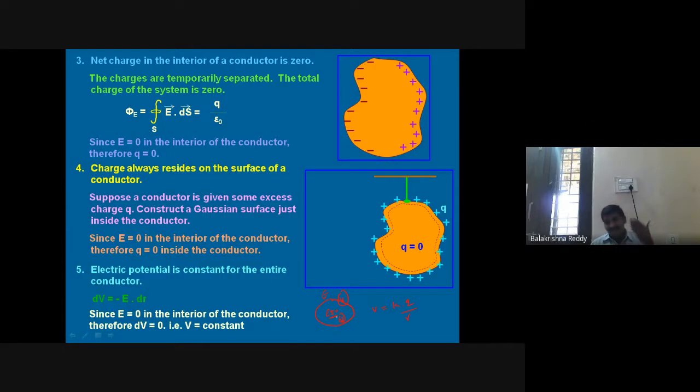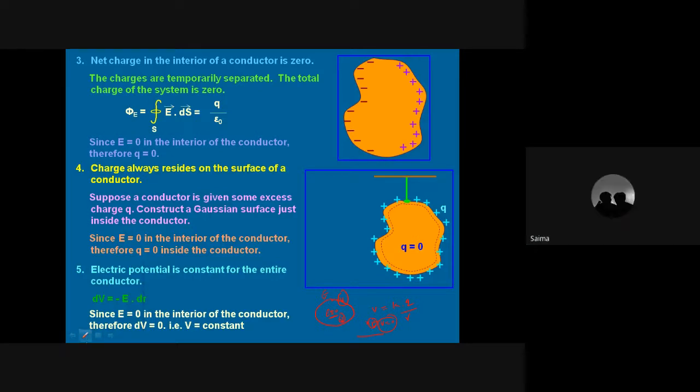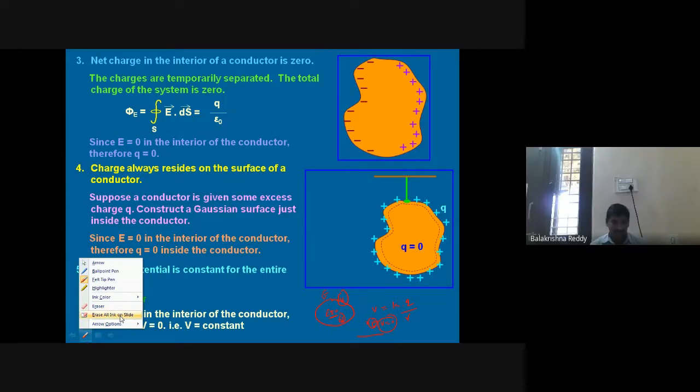We discussed this in the dipole, right? In a dipole, what did we discuss? Do you remember? In a dipole, at the equatorial point, electric field is available, but potential is zero. Got this point? Yes, sir. Opposite to that, here it is.